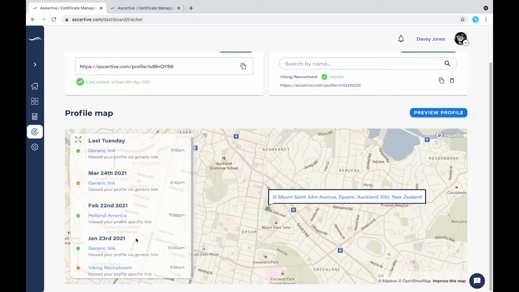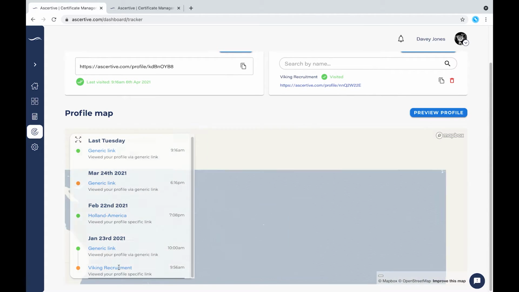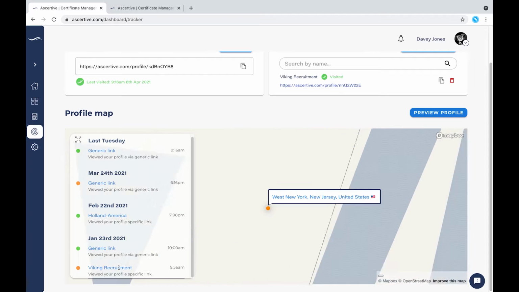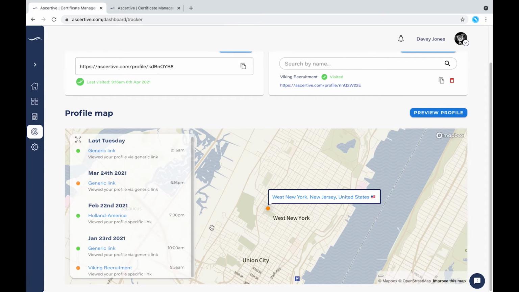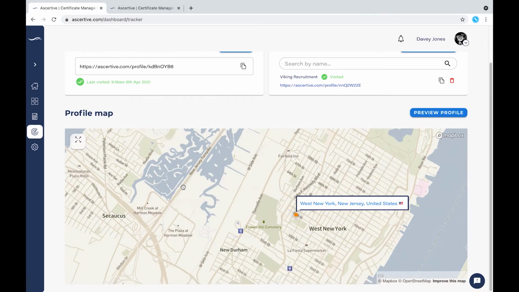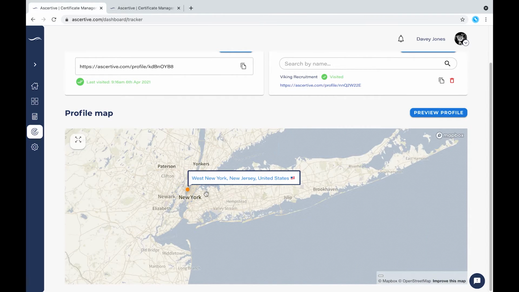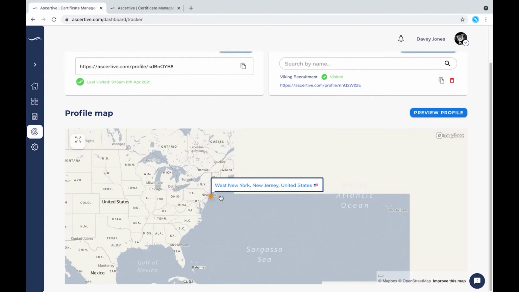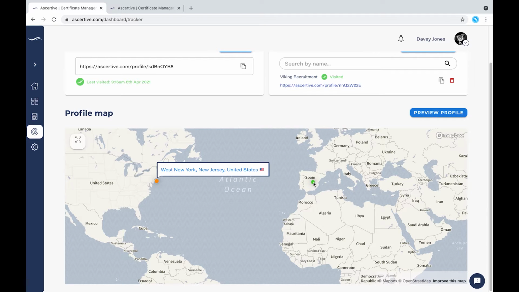We can also see that Viking Recruitment viewed Davy's profile. Once again, clicking on the log gives us the approximate location. On a smaller screen, it might also be useful to toggle this view box here. You can do so by clicking on the button in the top left. Feel free to scroll around the map and click on a marker. That will also highlight the view that the marker corresponds to.